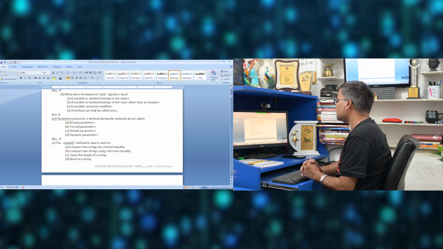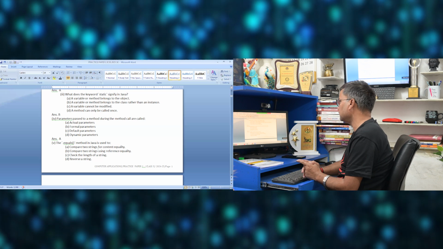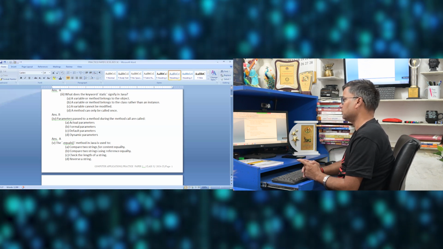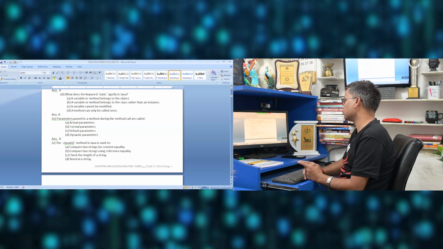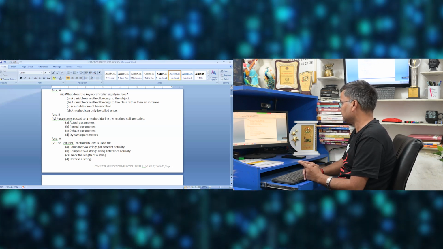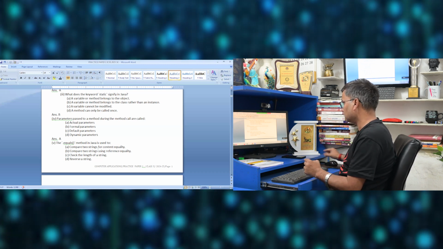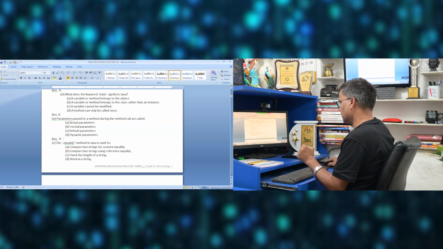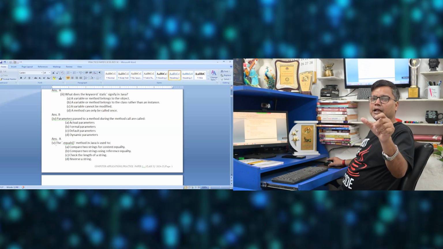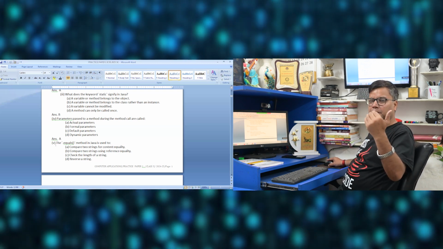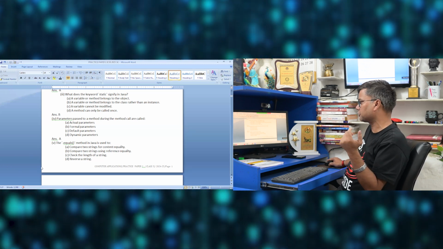Next one, parameters passed to a method during the object method call are called. Parameters passed to a method during the method call are called, they are called formal parameters, right? The parameters which are passed to the method call, they are the formal parameters. When we are defining the method, sorry, this will be actual parameters, that is option A. When we define the parameters, that time we refer to it as a formal parameter, and the variables which we are passing when we are calling the function are known as actual parameters. That's the actual set of values.